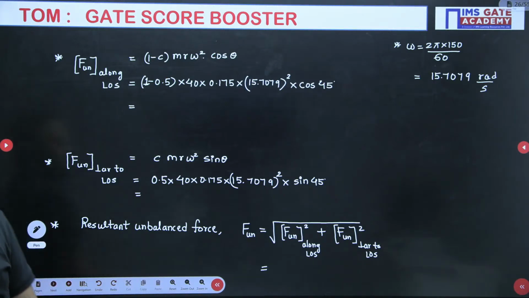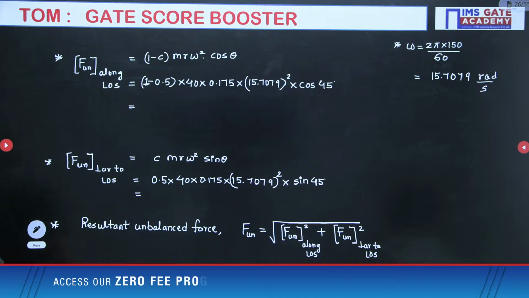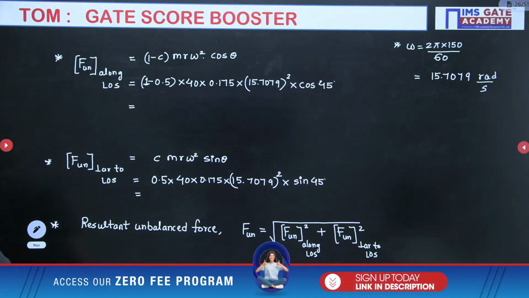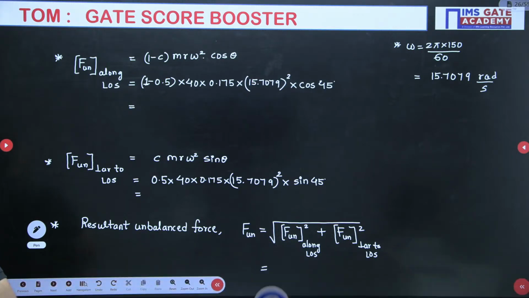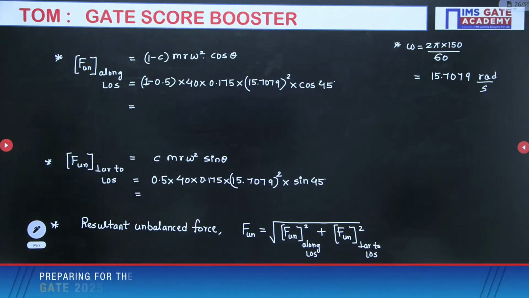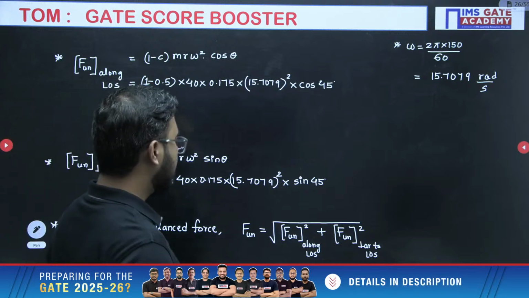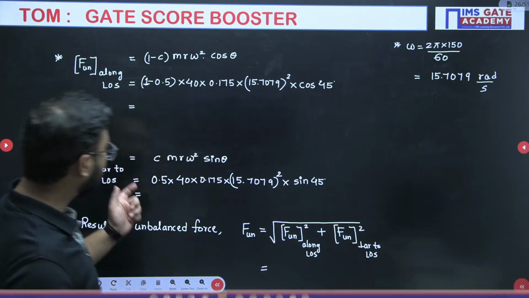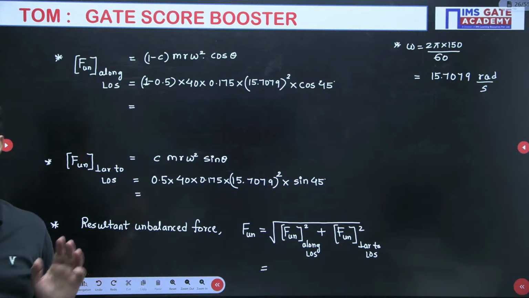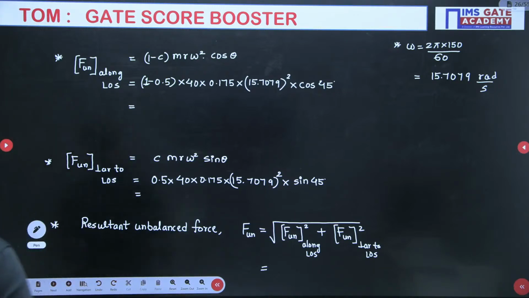41.23 is the final answer you're getting? Just cross check. No, 41.23 is not the correct answer. Aditya, just cross check the calculations. Maybe somewhere you have made a mistake, because such a small value will not be there. At least a 3-digit number will be there, not 2-digit.